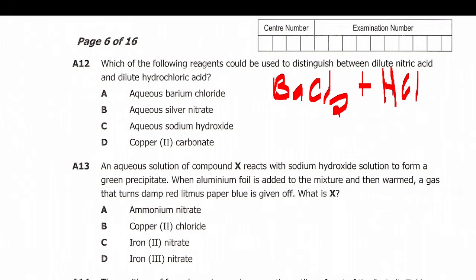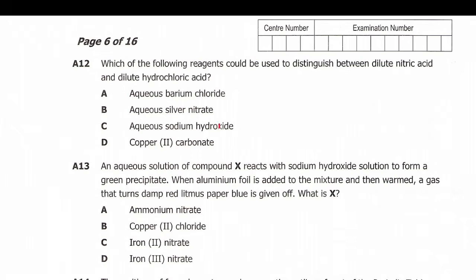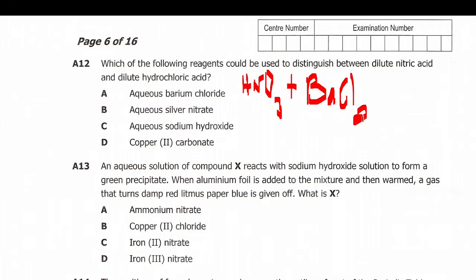However, if you pick, let's say, nitric acid here, which is HNO3, plus, let's just pick the first one here, barium chloride, BaCl2. When we pick this, what is it going to form?